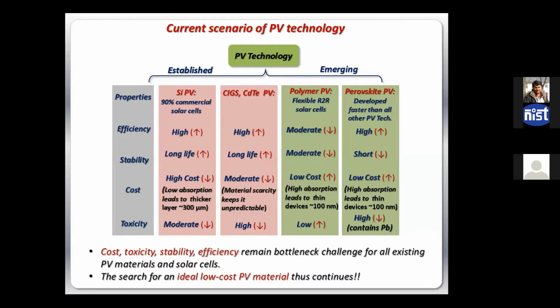Batteries also use lead, right? So we have to be very careful to recycle those cells, and they are soluble. So the problem is even higher, because if you have a slight leak on a rainy day, the whole material of the panel can dissolve in water, come out and mix with the rainwater, drinking water and the soil nearby. So you have to be very careful, specifically for perovskite solar cells.